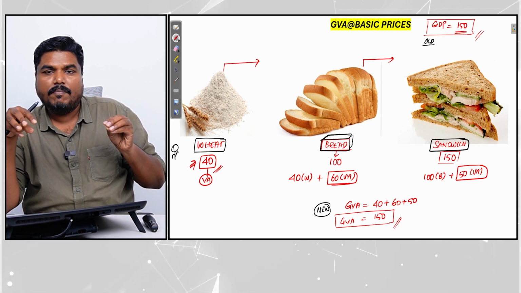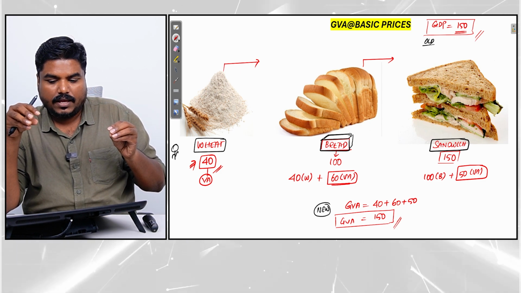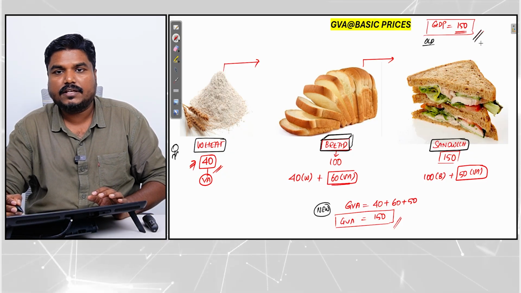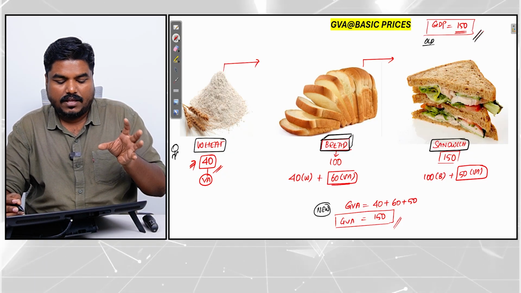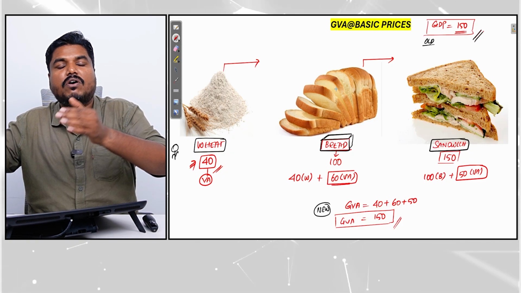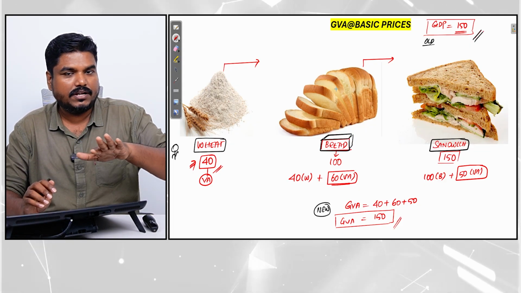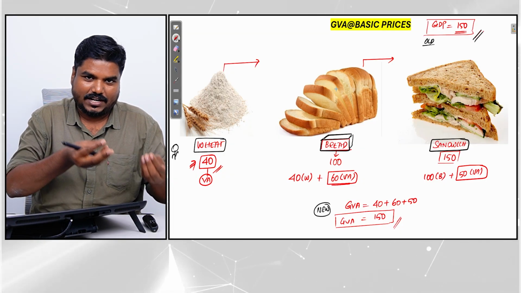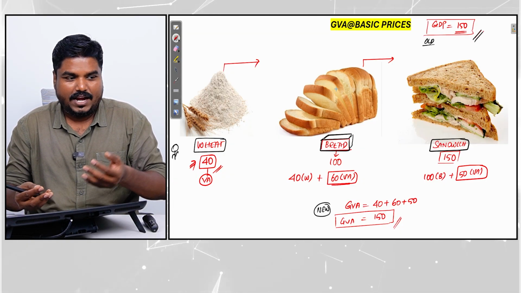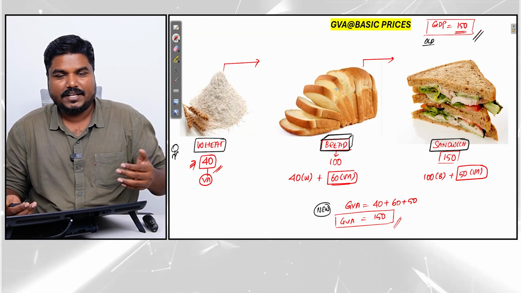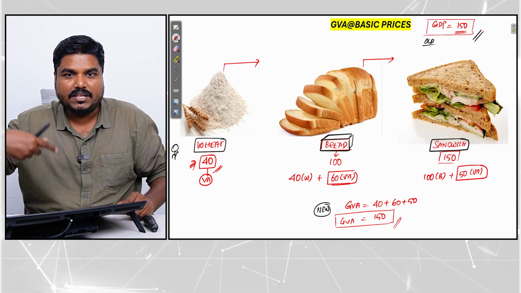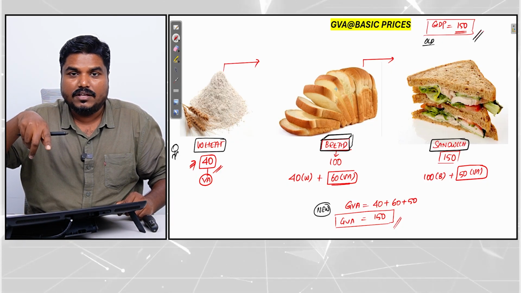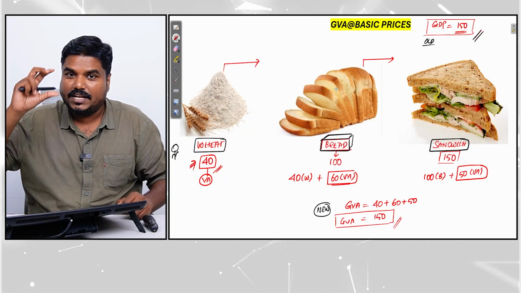That means the problem in the GDP calculation is we do not know whether the product is a final good or an intermediate good. I am assuming that you all are aware of the basic concepts like final good and intermediate good. Intermediate goods are inputs. While calculating GDP, in the old method, we should not take inputs, we will take only the output.